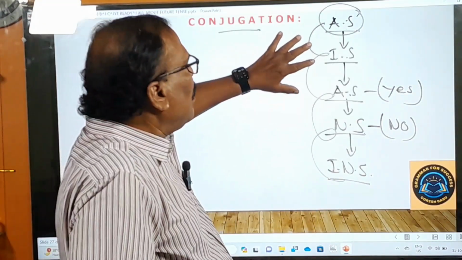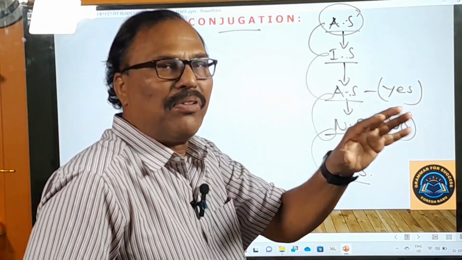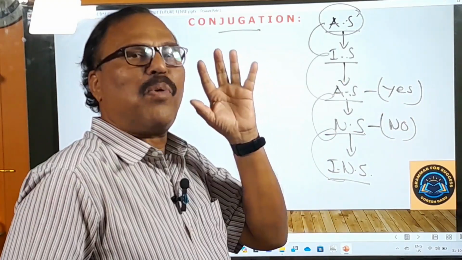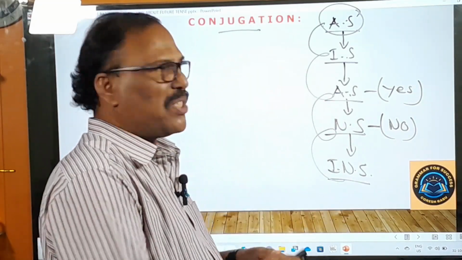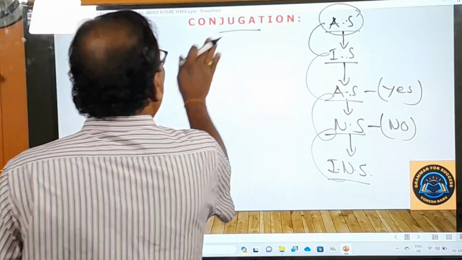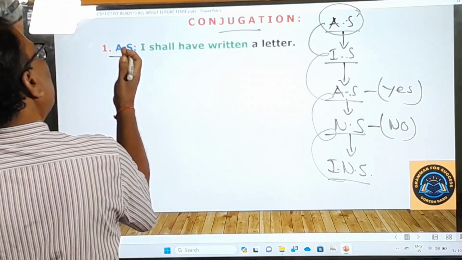Okay, and if you can do that, what happens? You can achieve good command of these tenses, and your spoken English skills will be very much strengthened. I can say firmly that much. Okay, and here now let us go to the examples. Assertive sentence means normal sentence or simple sentence.